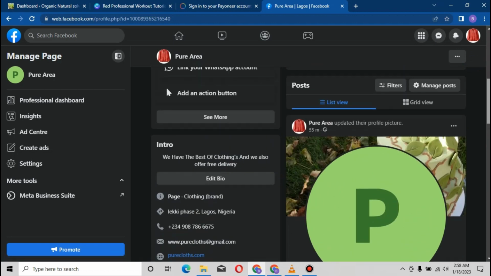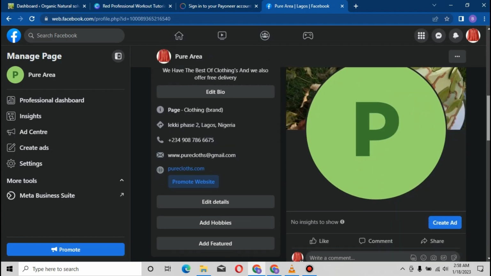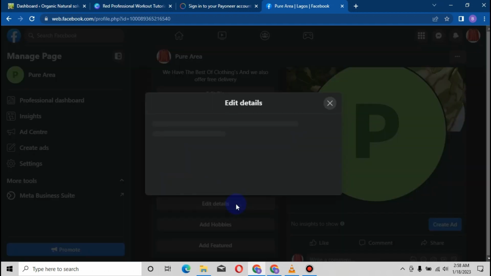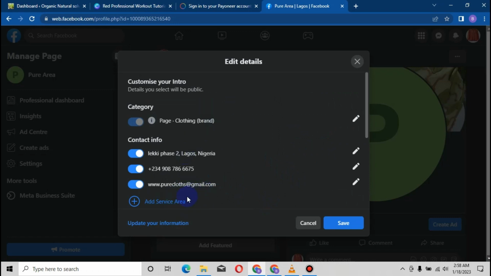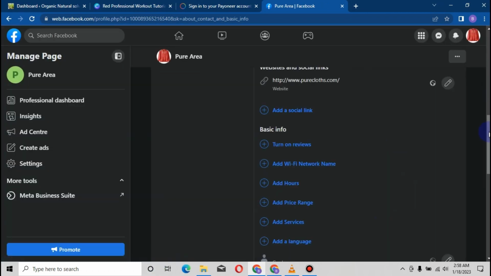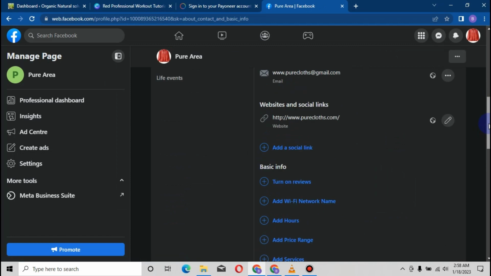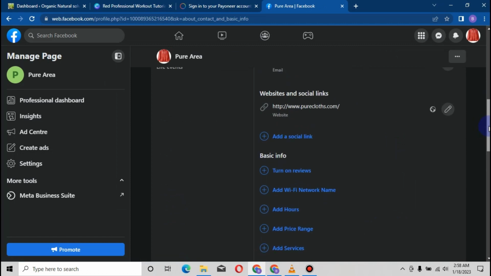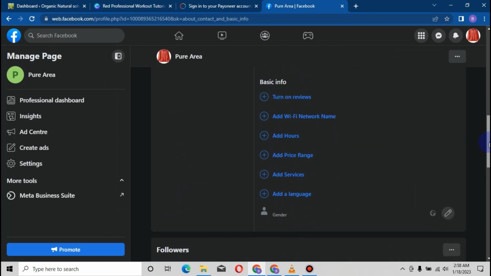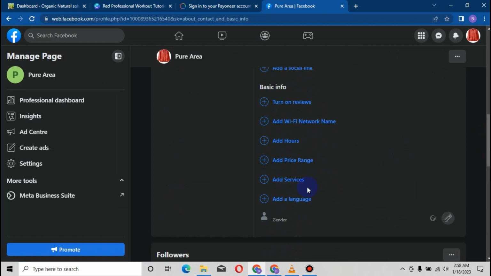Now all of these things are important. You can go ahead and set up all of these things, but forget about hobby, forget about feature, forget about these details. Let's click on it so you see what I'm talking about. It's exactly what we did. All right. Add service area. Most of the time it's very good to add a service area, but if you're running ads, I'll advise you not to do that. But if you're not running ads, if you're for influential purposes, or you have a physical product you want to use your page to be selling, then you can add a service area. Adding a service area is adding the locations you want to cover for deliveries and what have you. That is the main purpose.